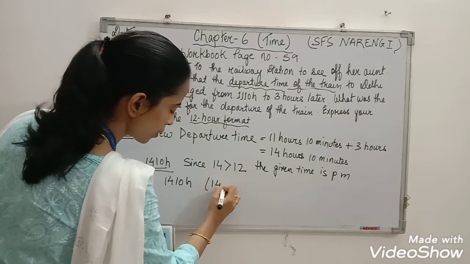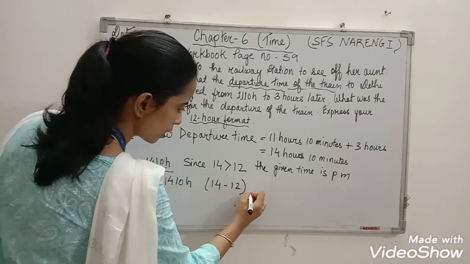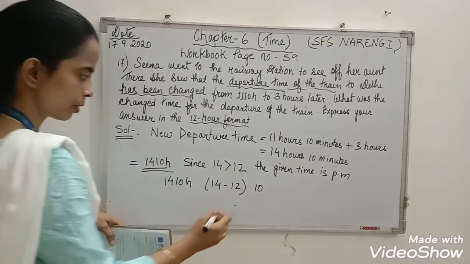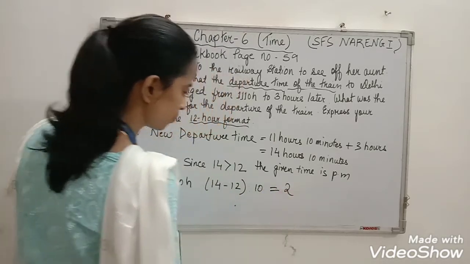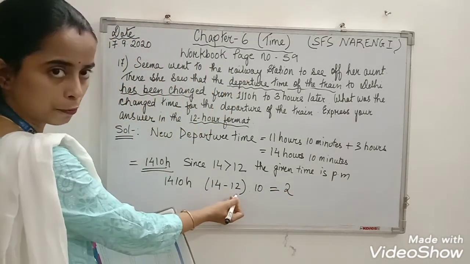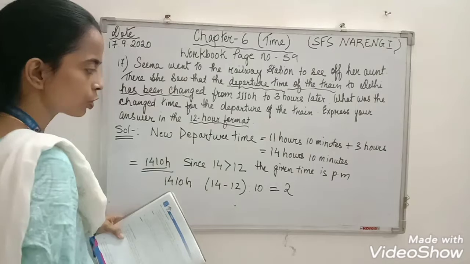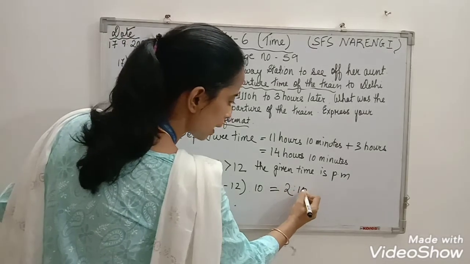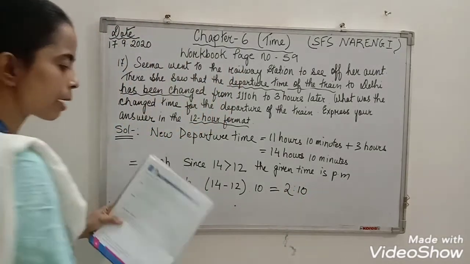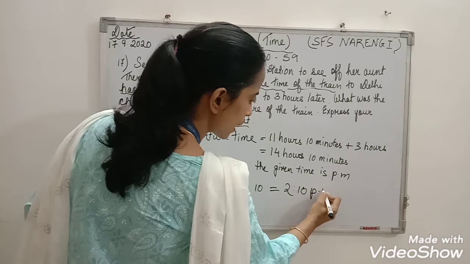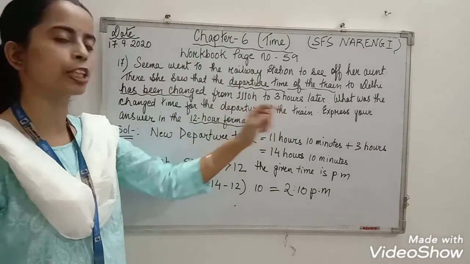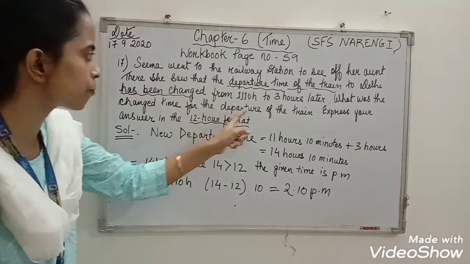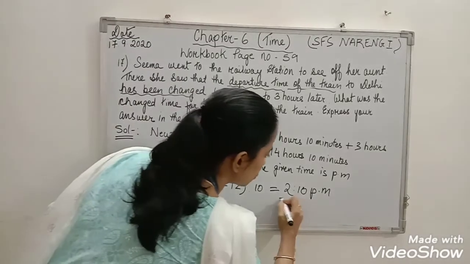So 14 minus 12 comes to 2. So 2 hours 10 minutes. So what is the time? The time is 2:10 PM. So what was the change time for the departure of the train? The change time for the departure of the train is 2:10 PM.